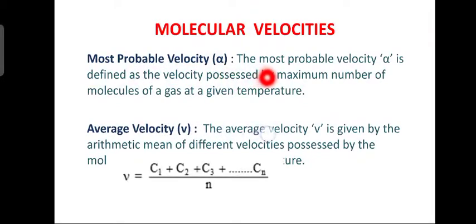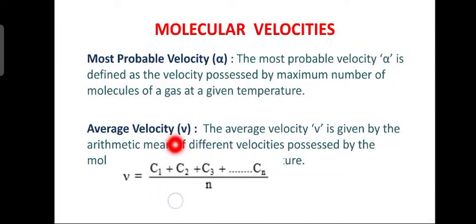Now what is the most probable velocity? The most probable velocity, alpha, is defined as the velocity possessed by the maximum number of molecules of a gas at a given temperature. So the most probable velocity is the velocity which is possessed by the maximum number of molecules at a given temperature.